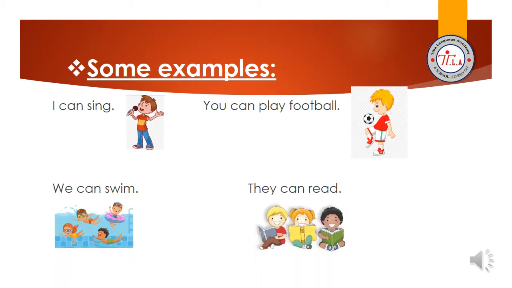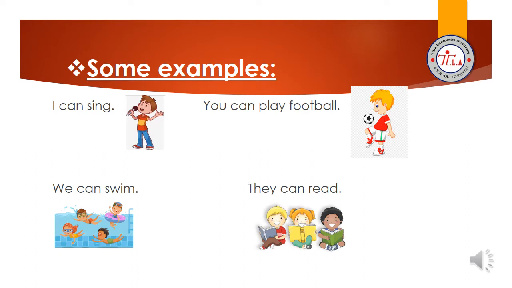Here are some examples. I can sing. Look at the first picture. The boy, here he's singing. I can sing. Picture number 2. You can play football. You is the subject, and then we have can, and then we have play. Picture number 3. We can swim. We is the subject, and then we have can, and then we have swim.